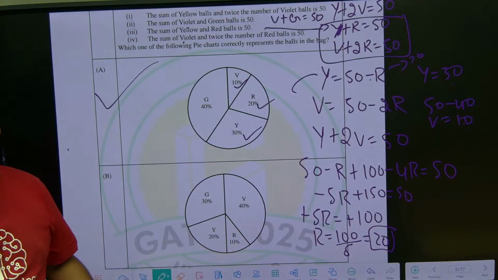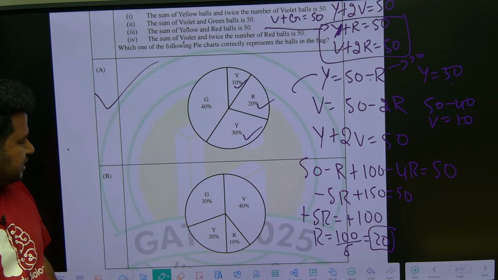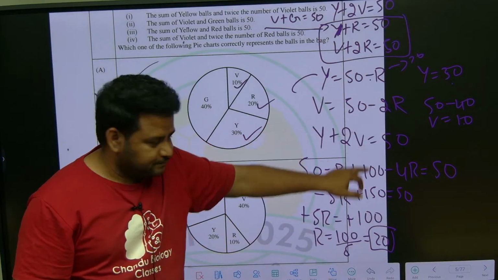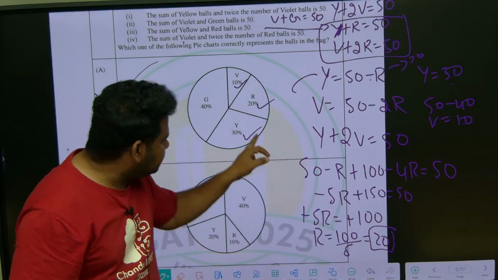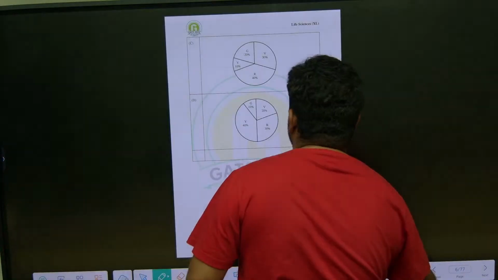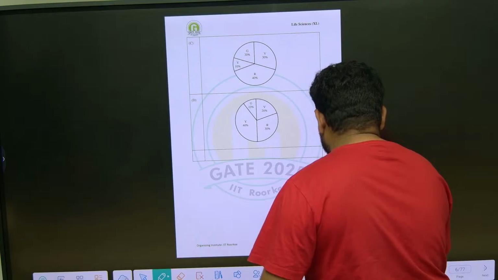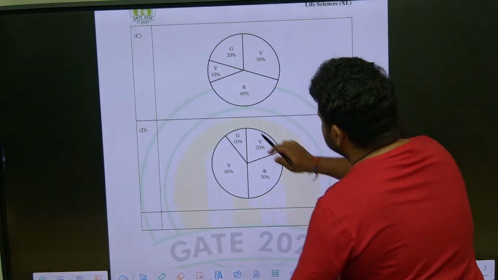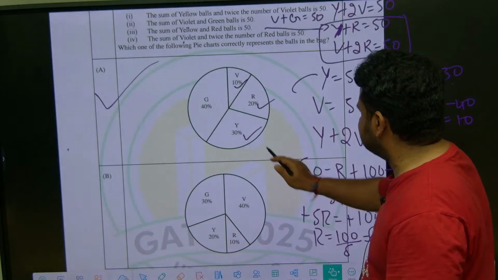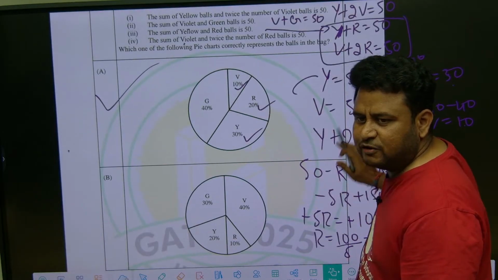That's all. So you don't have to do that much also. You don't have to put the values for everything. R is equal to 20, you got it. Here R is equal to 20 is there, and in this option it is not there. Let us go to the next option. R is equal to 20 is not there here. Here it is not there. So the only option that has R is equal to 20 is this option. So you don't have to put for anything else.